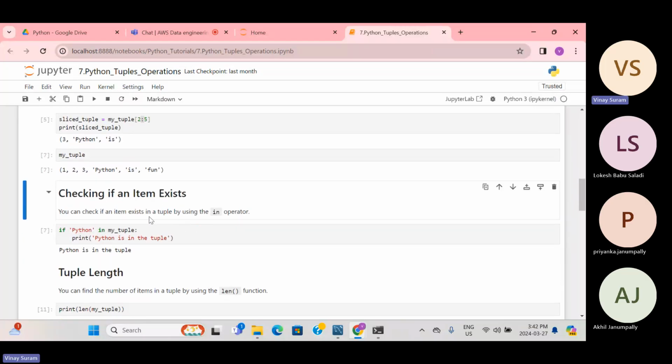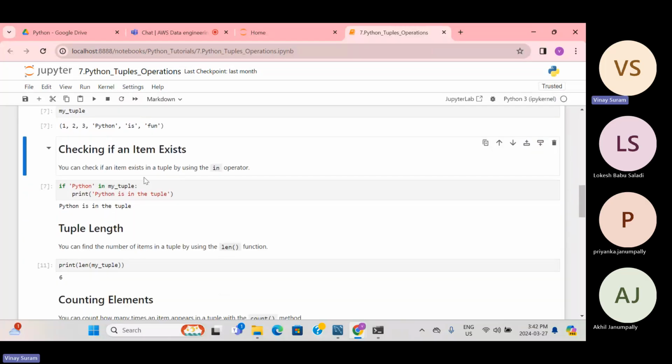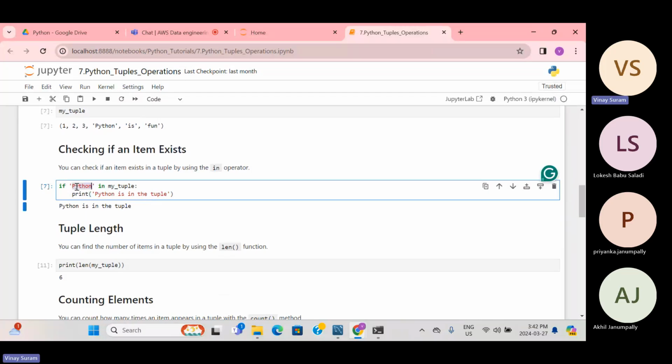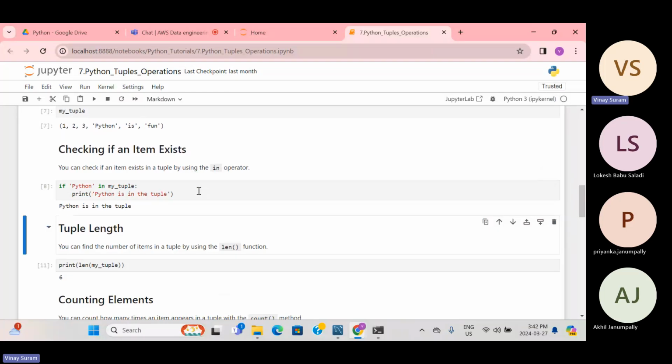And checking if an item exists. You can check if an item exists in a tuple by using the in operator. So you already know what this is, just the Python in operator, right? You are checking whether this element is available in my tuple or not. So we are just trying to find it. That's it. In means checking whether that particular element is available in that or not.